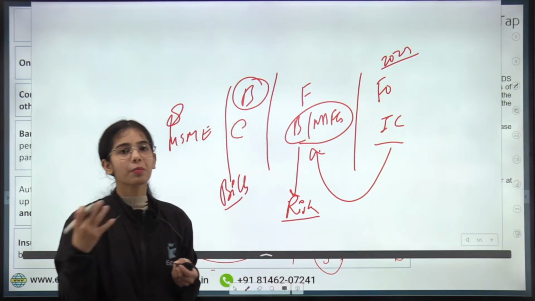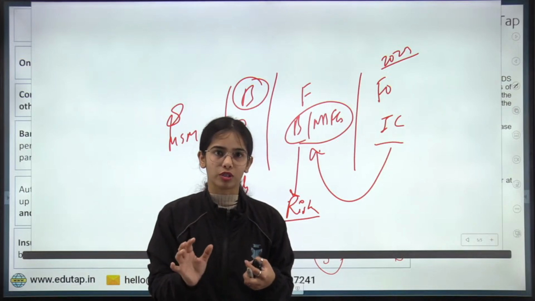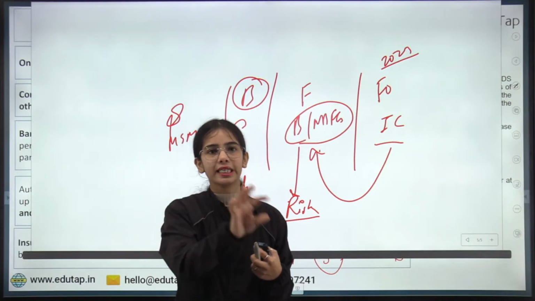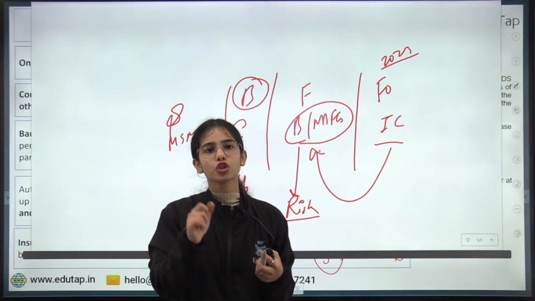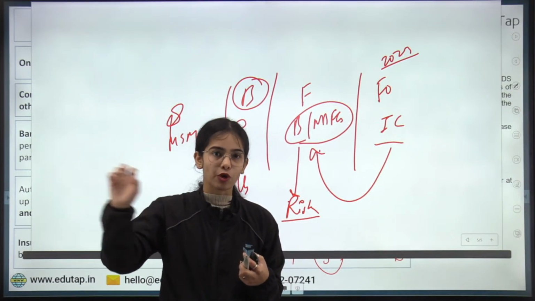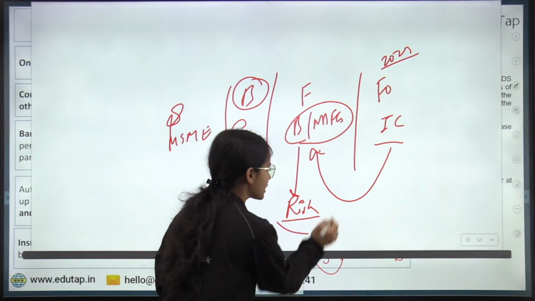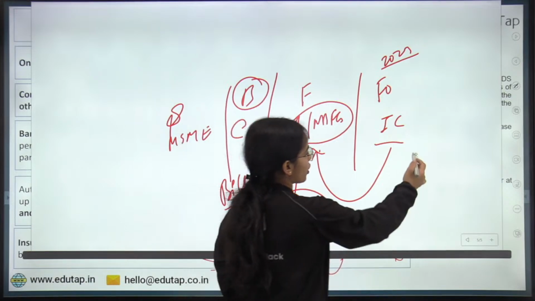Now if government departments are buying something from an MSME, they will not default. Even if they pay late, they will still pay. So usually the big corporates or government departments don't default. But if the financier feels that there is some risk, that risk can be covered through the insurance companies.